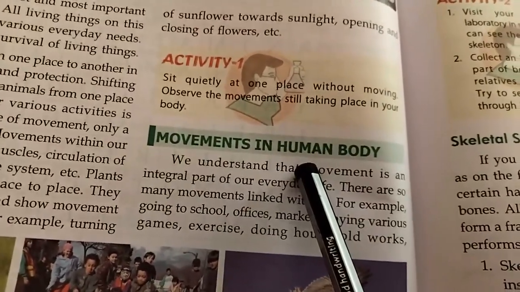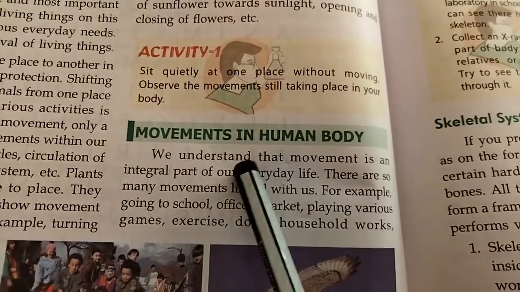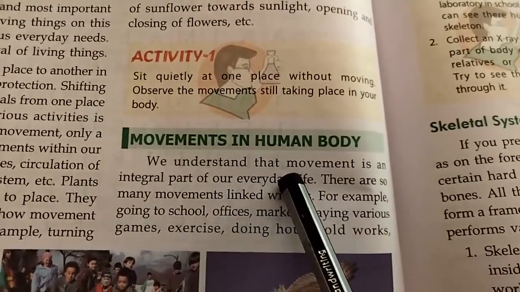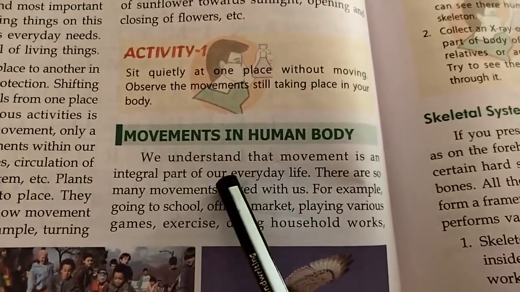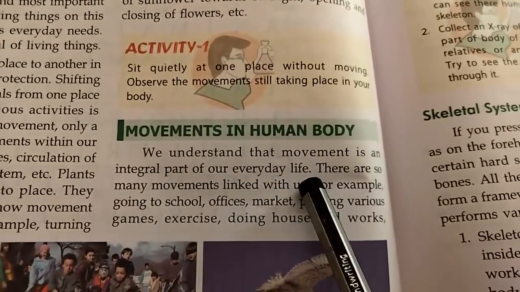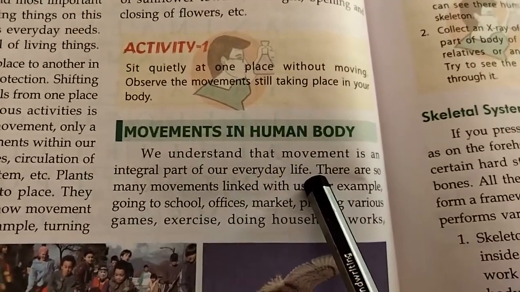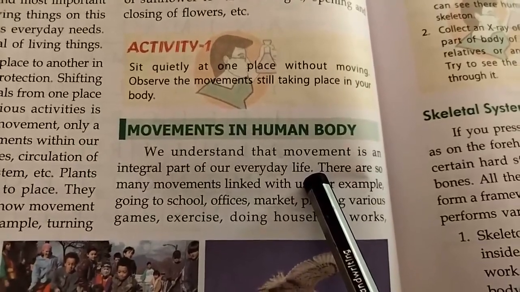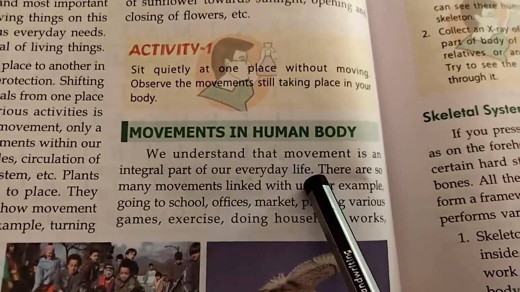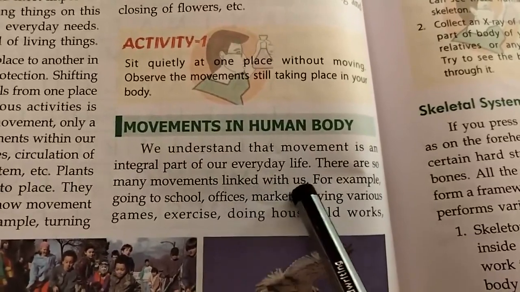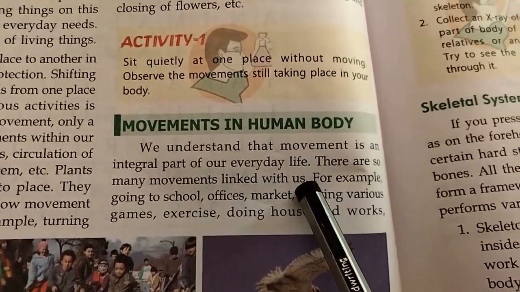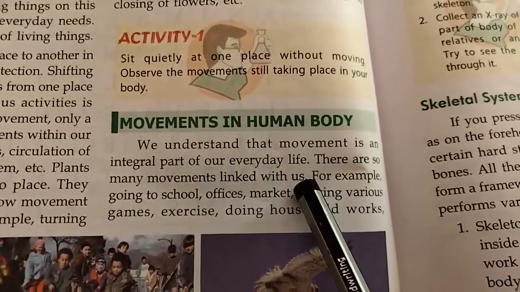So the next point we have here is movement in the human body. In the human body, how is the movement taking place? We understand that movement is an integral part of our everyday life. There are a lot of different types of movements connected to our life.